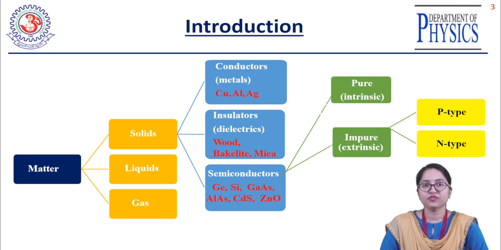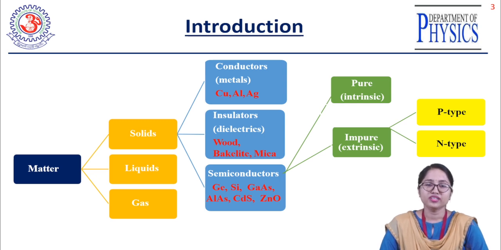The examples, as usual in daily life, are wood, glass, air. These are the insulating materials. And the semiconducting materials are more important today for technological applications. We'll discuss more about semiconducting materials like germanium, silicon, gallium arsenide and many other materials that exist.